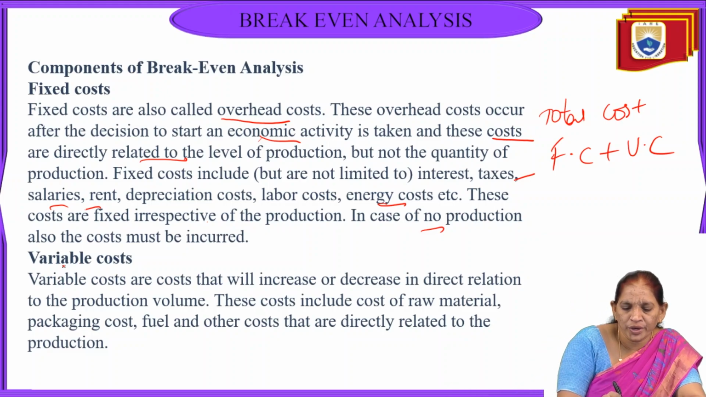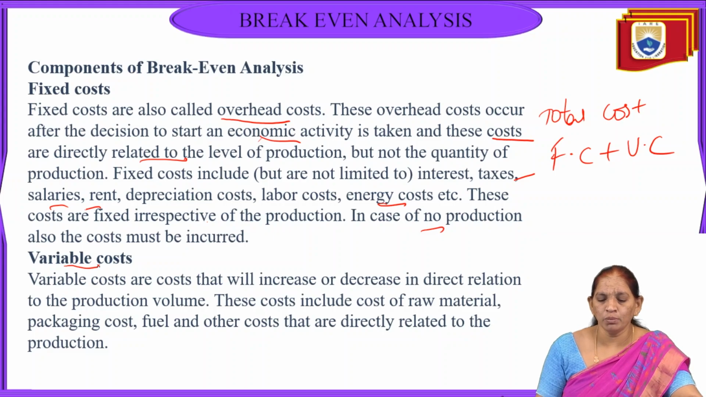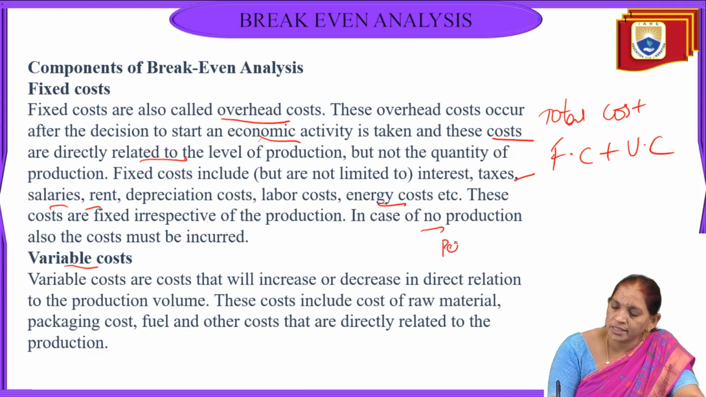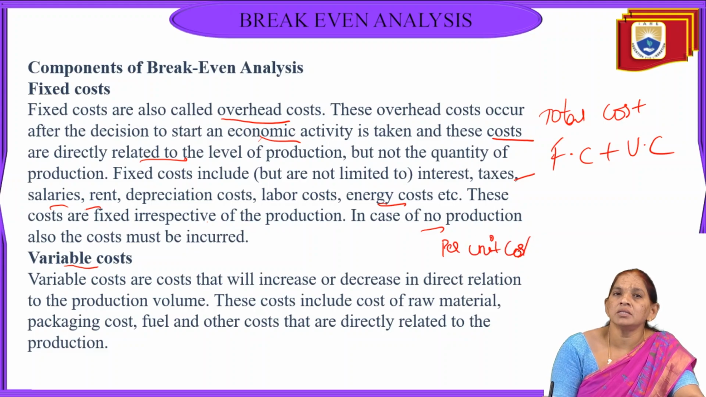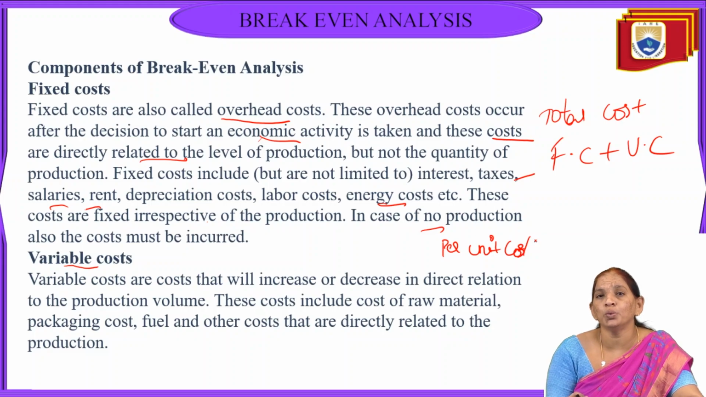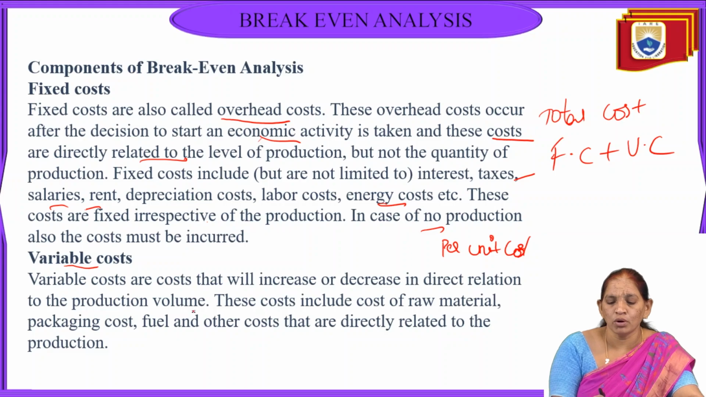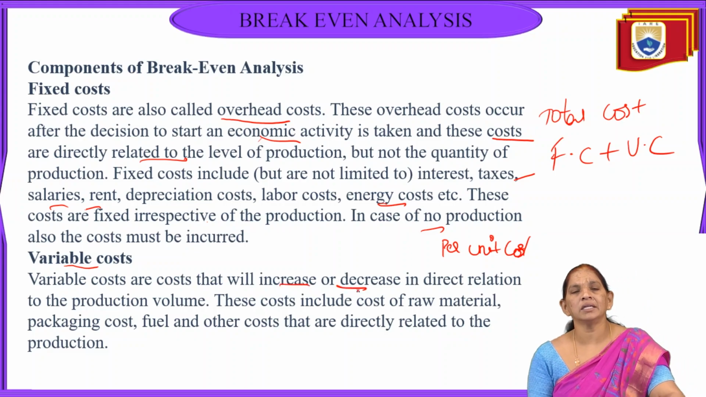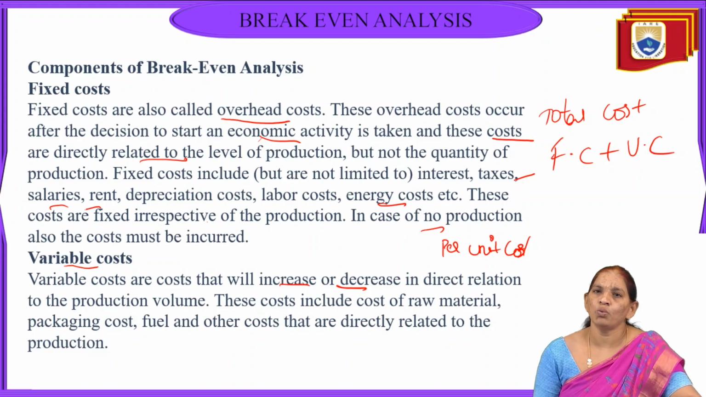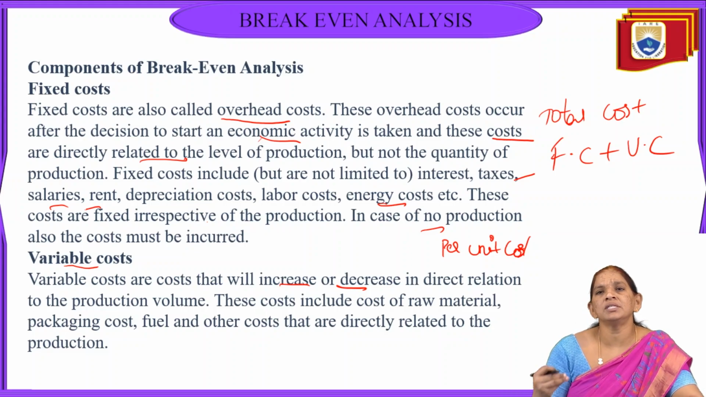Next one is variable cost. Here the variable cost is called per unit cost. It varies according to the units produced. So variable cost is the cost that will increase or decrease in direct relation to the production volumes. It means how many units we produce, for that only we will pay.